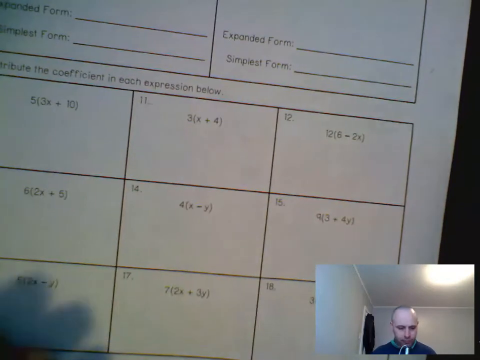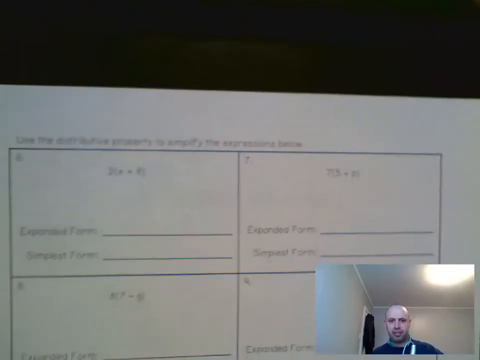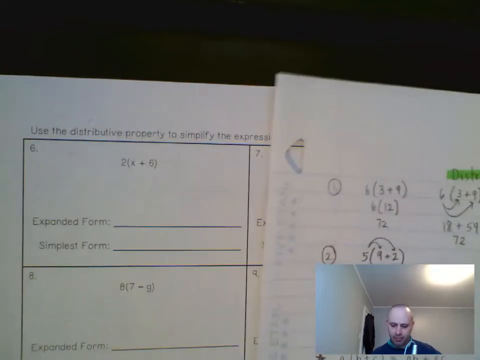Okay. We'll go ahead and flip over our paper for our notes. Okay, it says here to use the distributive property to simplify the expressions below.